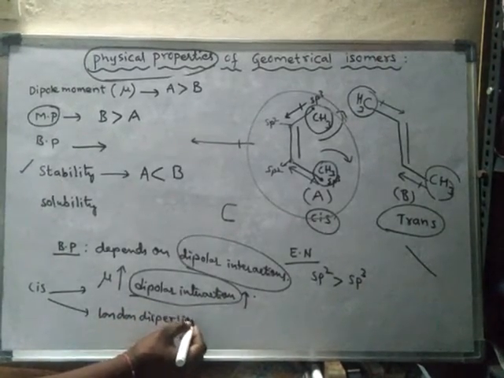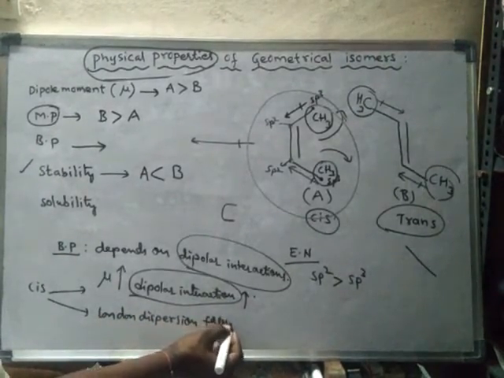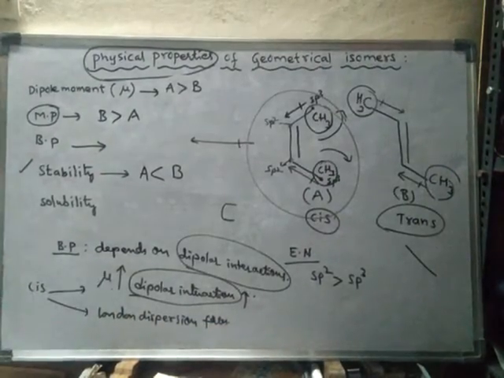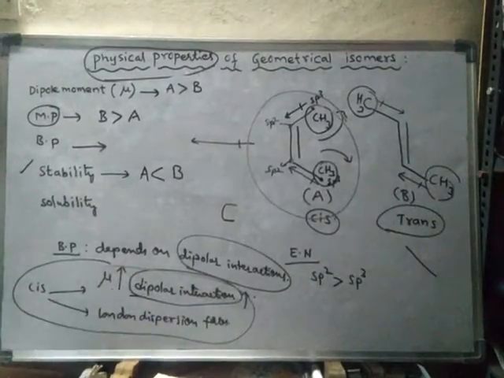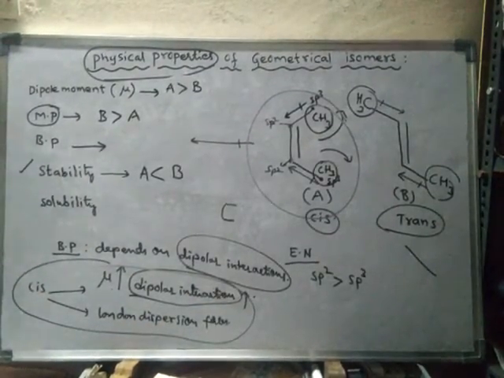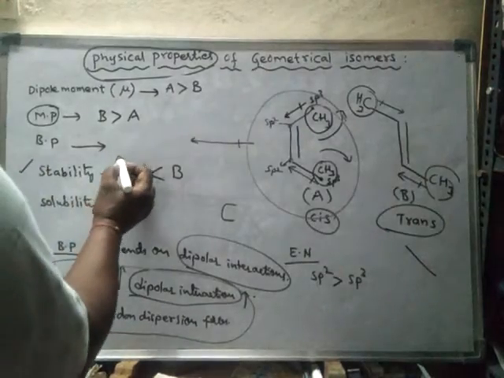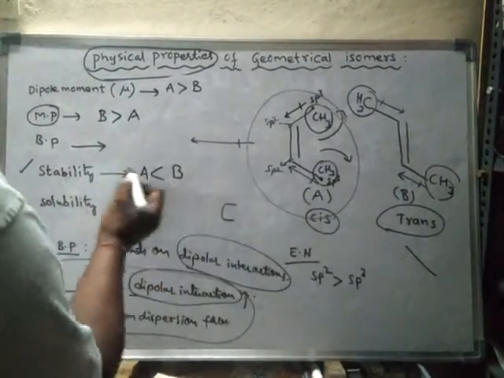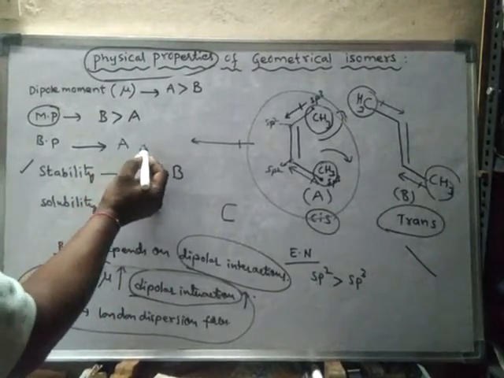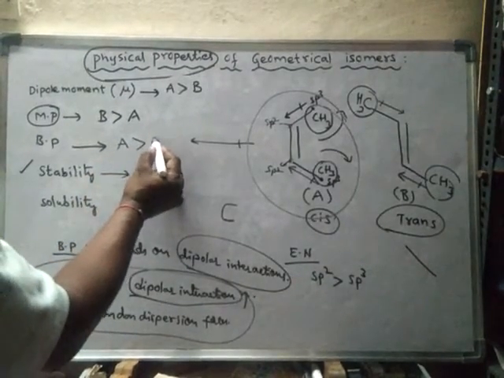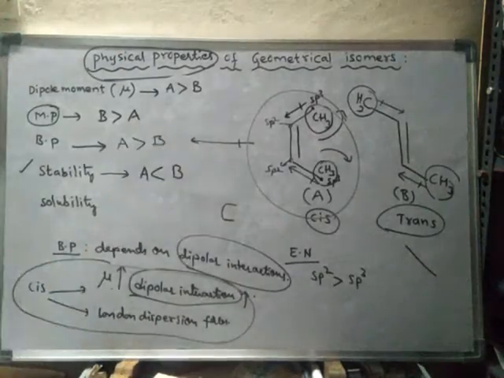Because of these two things, the interactions are more, and they cannot be separated easily. Hence, the boiling point of cis is more when compared to the boiling point of the trans form.